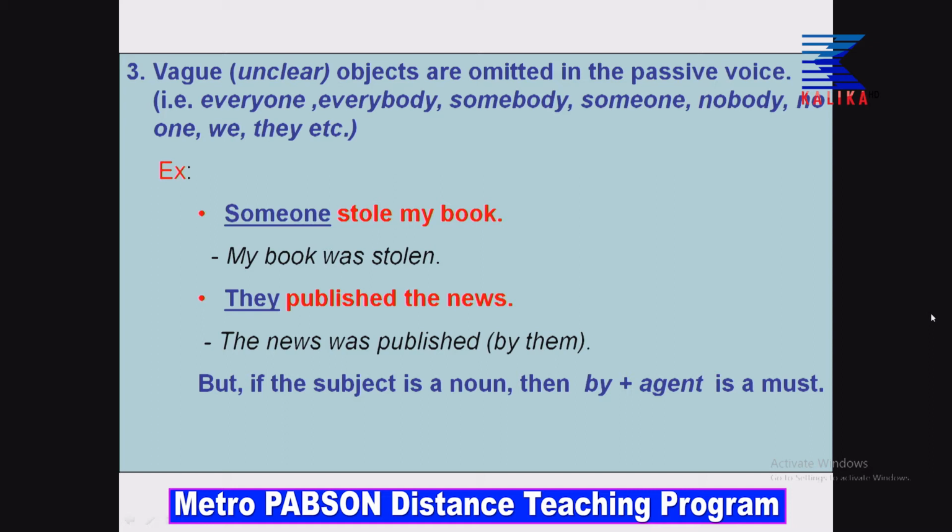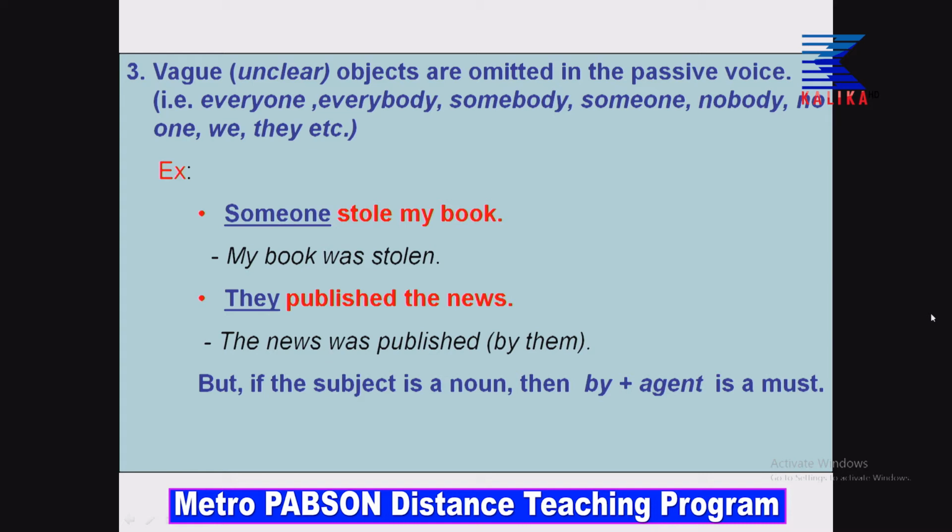Remember, one basic rule in passive is you have to use a by agent, but in this sentence you do not have to use it. If you use it, normally we mark you wrong. So, again I repeat, someone stole my book. In passive structure, it will be written, my book was stolen. Children, dear students, please do not write by someone. Have you understood this? Let us move on with another example.